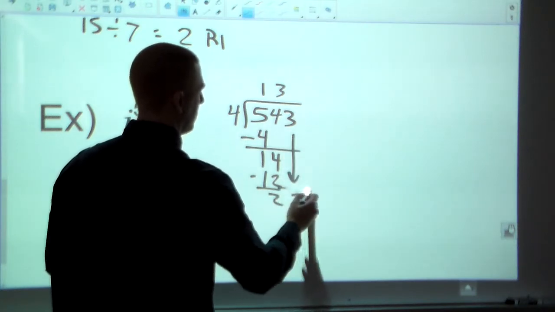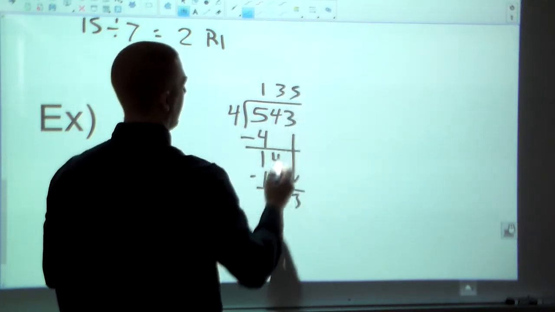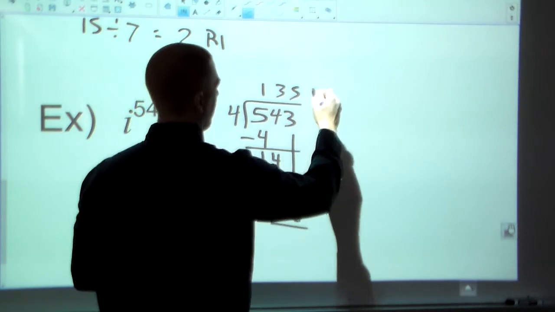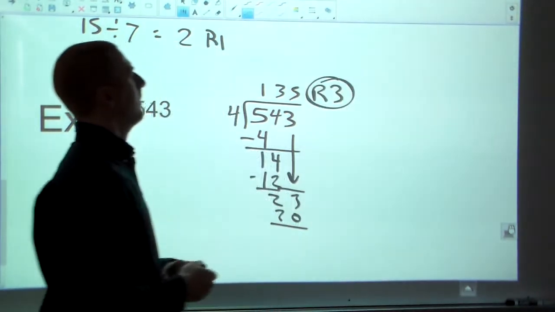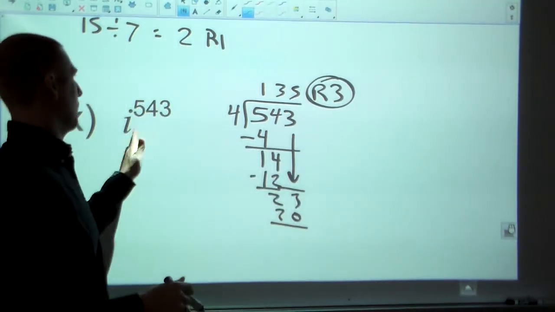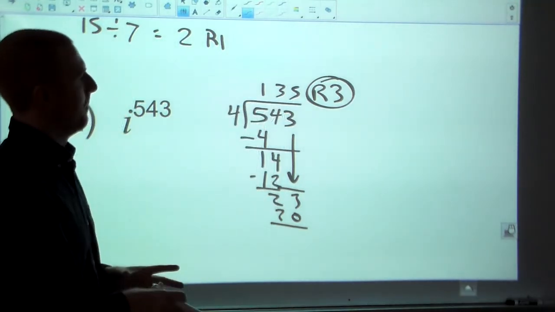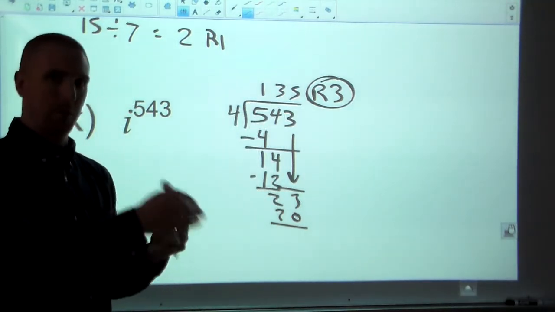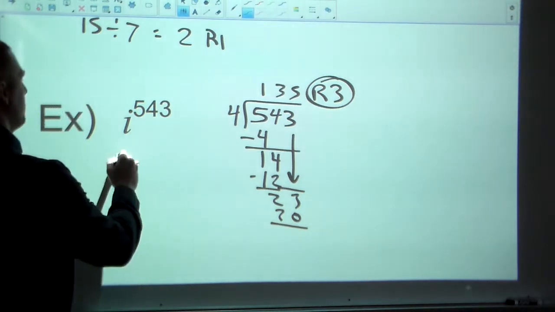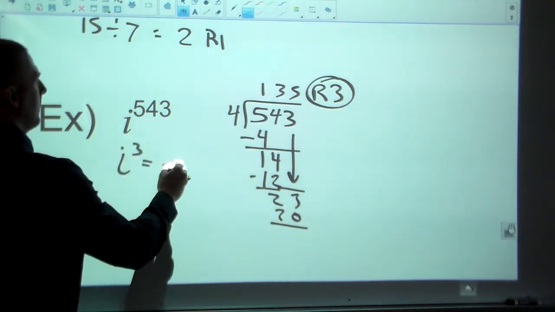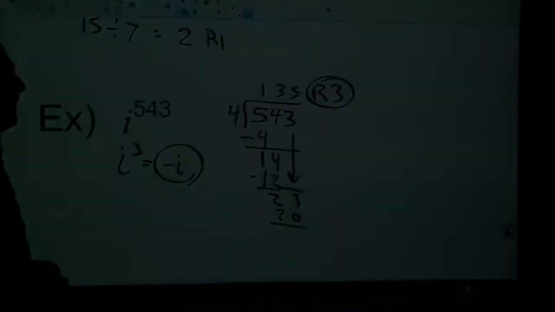Bring 3 down, 4 goes into 23 5 times. So here's what it's all about. Here's what I care about right here. I don't really care that I would run through the cycle, if I'm counting on my fingers here, 135 times. I care about the fact that I'm going to land on the 3rd part of that cycle. So this is the same thing as i cubed, and that's going to be -i.